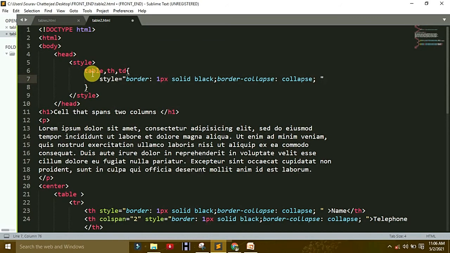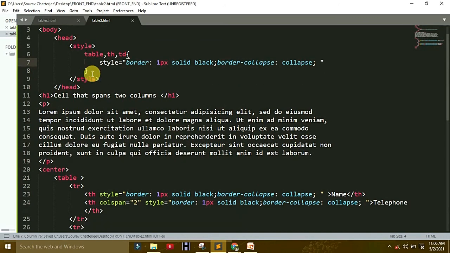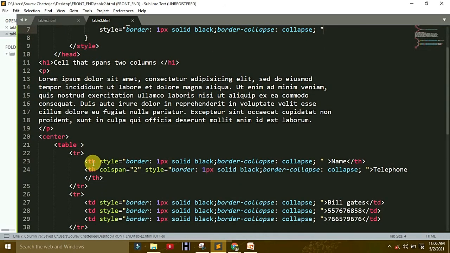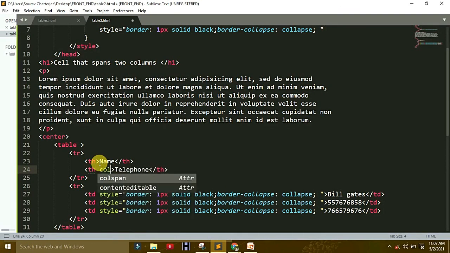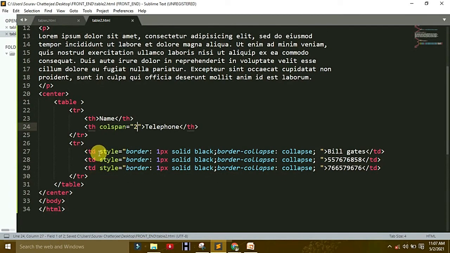What I copy, cut it here, paste it here, and delete that. Again same from here, but here I call colspan because 2 number is there. If you want to write 3, write, no problem.